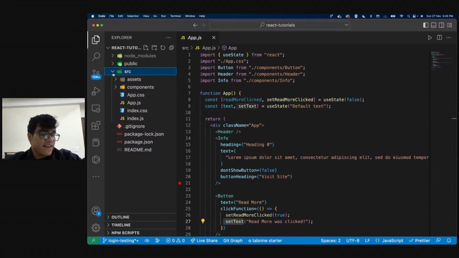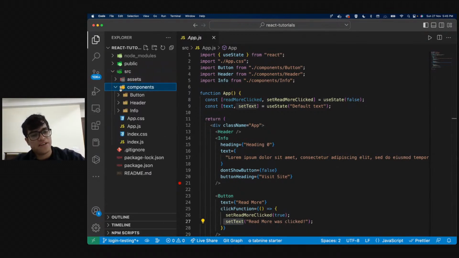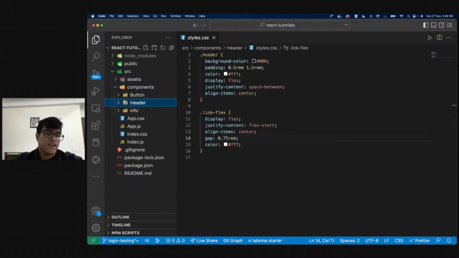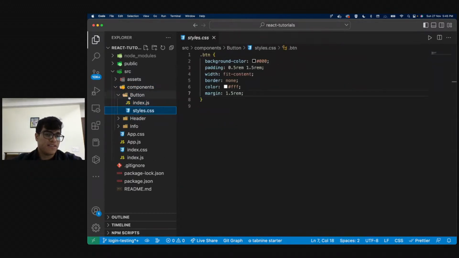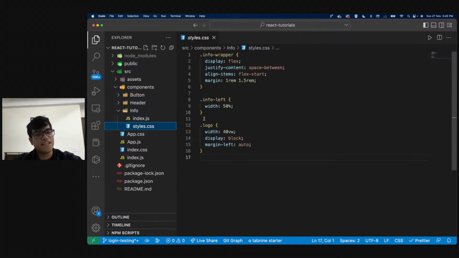So again, let me remind you that everything that you will be doing will be inside SRC. You do not need to go outside SRC, right? So over here we have the SRC, we have assets, we have our components. Every component is a folder. All of the styles are separated, right? Every style is separated for everything. So that makes our code reusable. It makes it modular. It makes it clean, right?